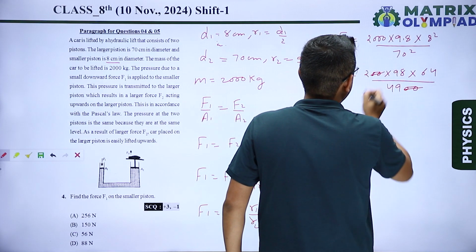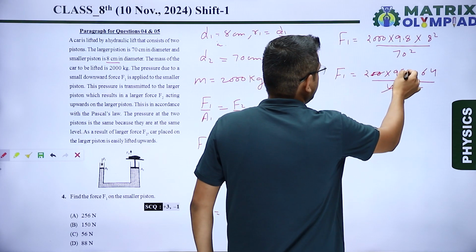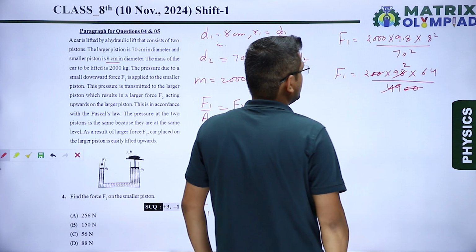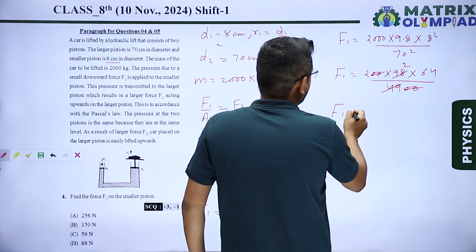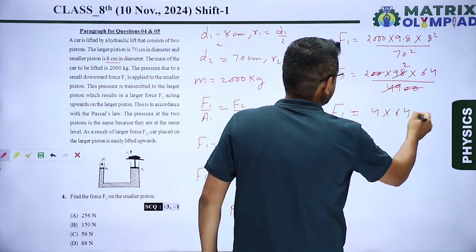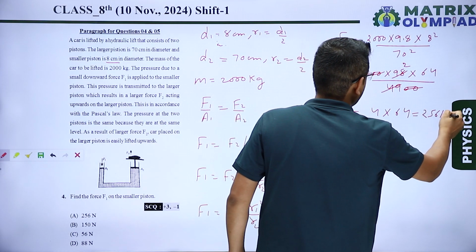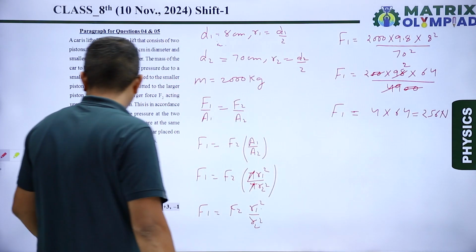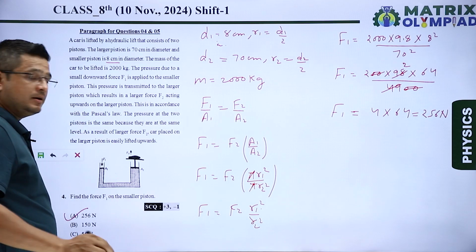This 00 is cancelled by this 00. 49 multiplied by 2 equals 98. So 2 2s are 4 multiplied by 64, which is equal to 256 Newton. So the correct answer is option A.